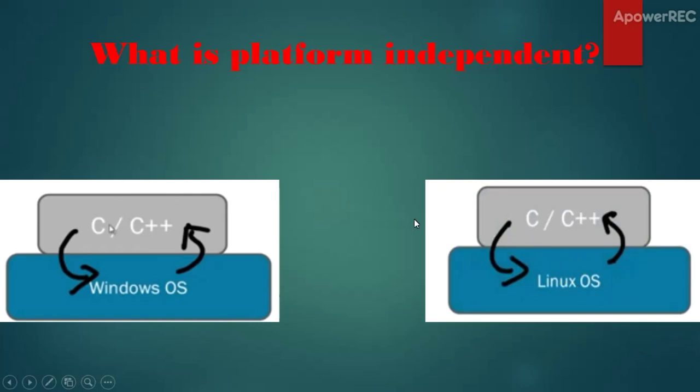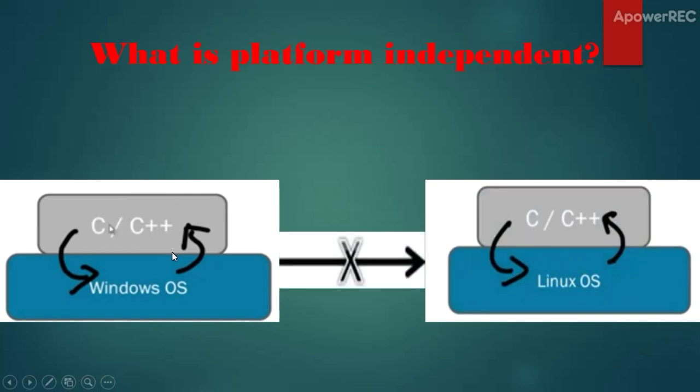And if I want to take this C++ code, which means this Windows code, to this Linux, I can't do that. Why? Because this code is based on the operating system of Windows and here it is based on the operating system of Linux. So this is called a platform dependent language.